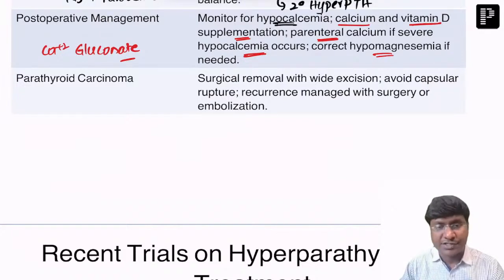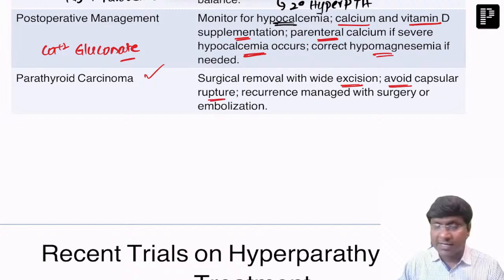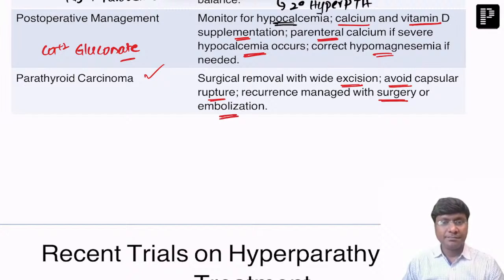After post-operative, what is the treatment? In the same way, in parathyroid carcinoma also, surgical excision has to be done. But the very important point is you need to avoid capsular rupture. You need to take care of the capsule and avoid the capsular rupture. Right? And how is the recurrence managed? Recurrence is managed with surgery and embolization. So this is about parathyroid carcinoma.